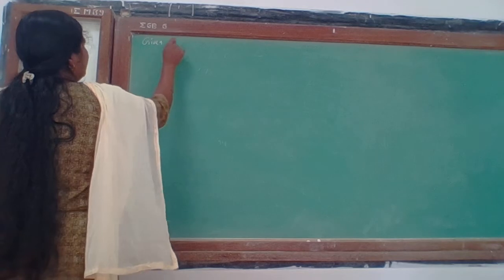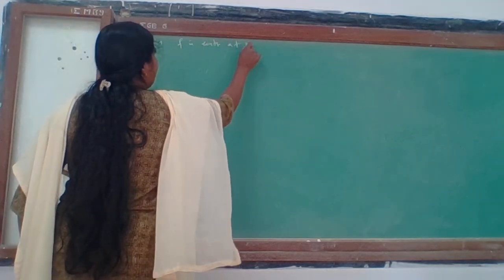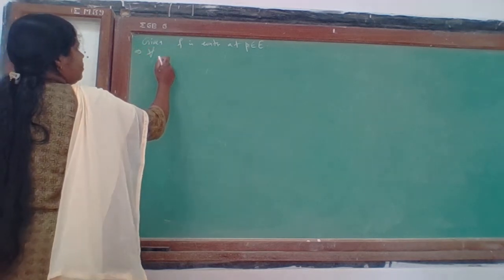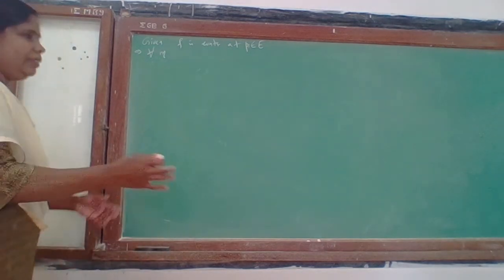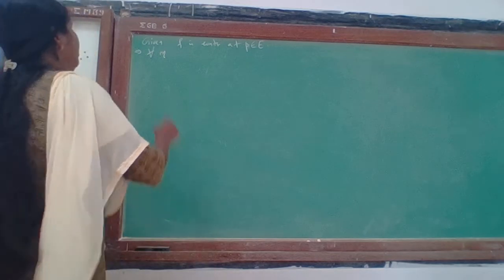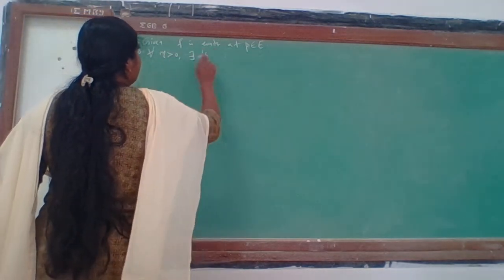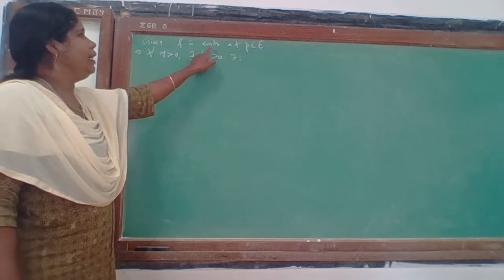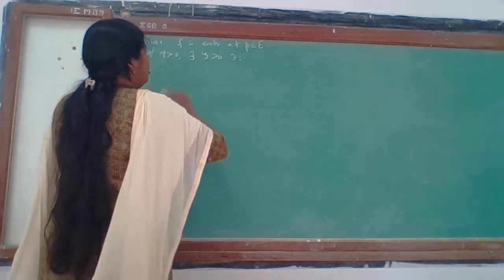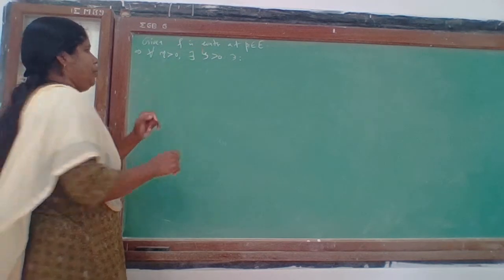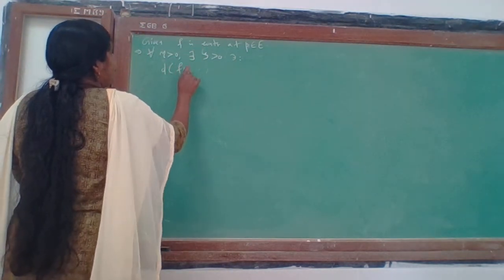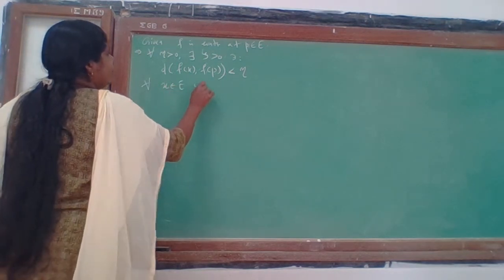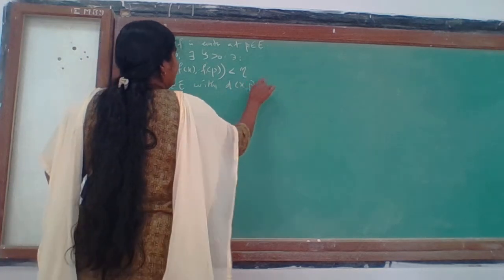Given f is continuous at p, where p is a point in E, that means for every epsilon, or we can choose another number here, for any eta positive, there exists some theta positive such that, where eta stands for epsilon and theta stands for delta, d of f of x, f of p is less than eta for all x in E with d of x, p less than theta.